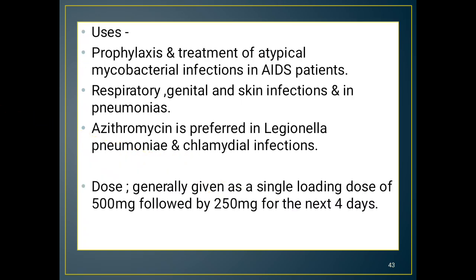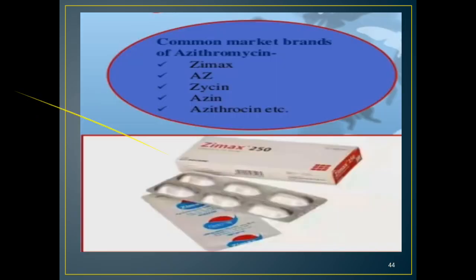Uses: prophylaxis and treatment of atypical mycobacterial infections in AIDS patients, respiratory, genital and skin infections, and pneumonia. Azithromycin is preferred in legionella pneumonia and chlamydial infections, generally given as a single loading dose of 500 mg followed by 250 mg for the next 4 days.